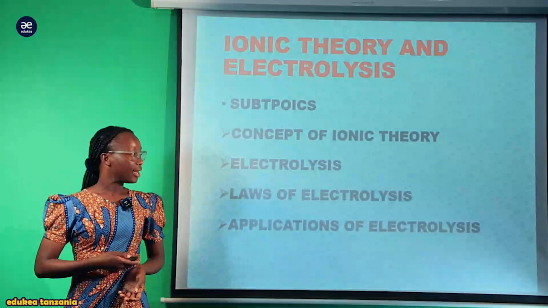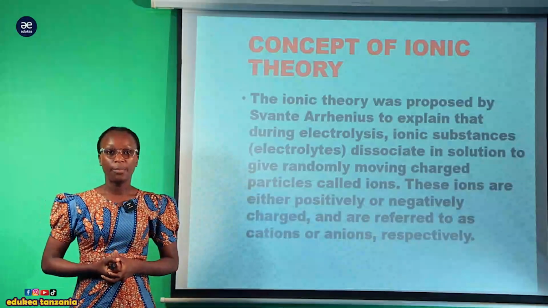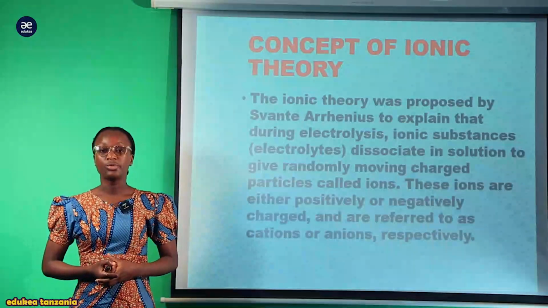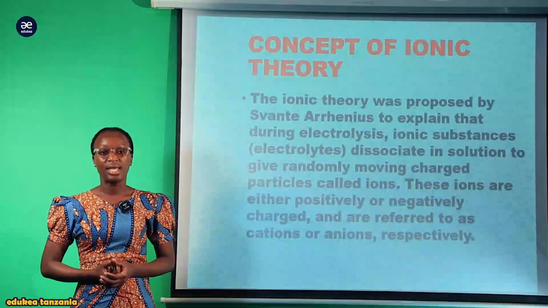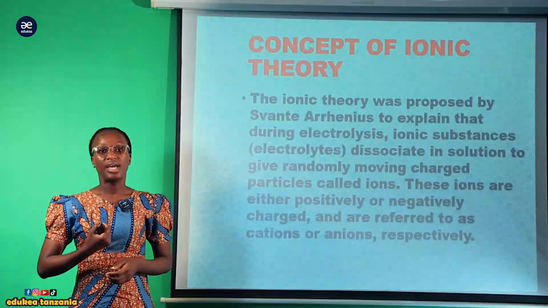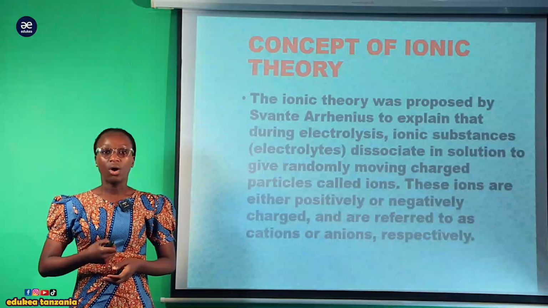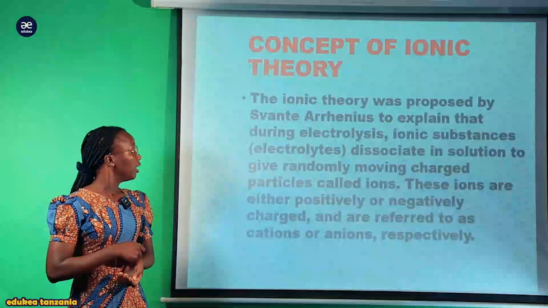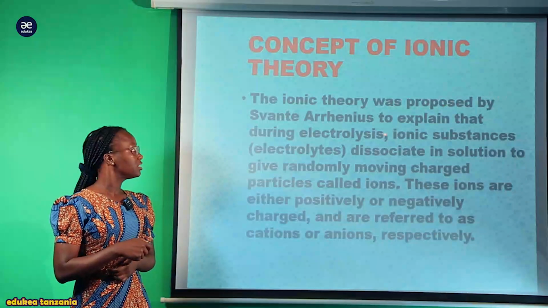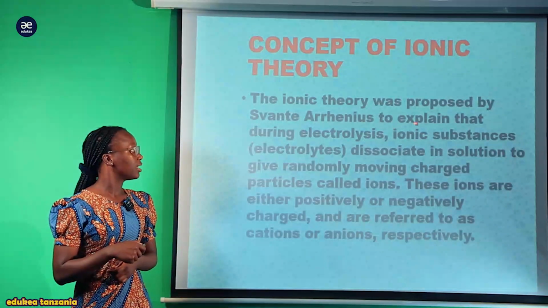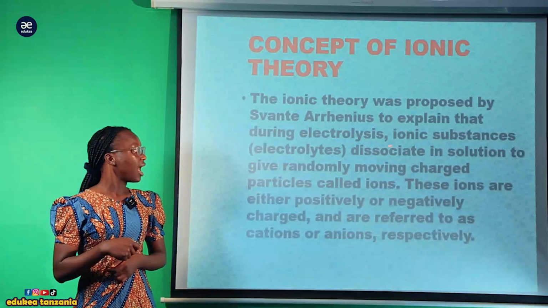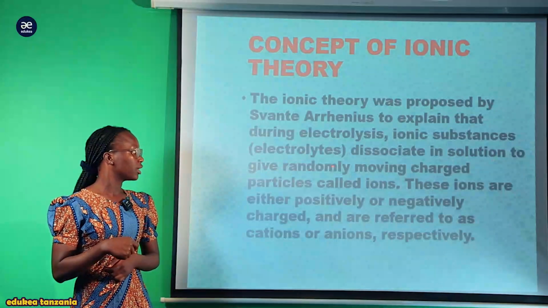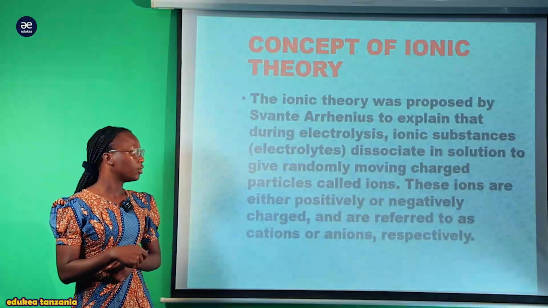Now, my students, welcome to our subtopic, which is the concept of ionic theory. In this concept, you are going to see how these theories explain the production of electric current. The ionic theory was proposed by Svante Arrhenius to explain that during electrolysis, ionic substances, which are electrolytes, dissociate in solution to give random moving charged particles called ions.